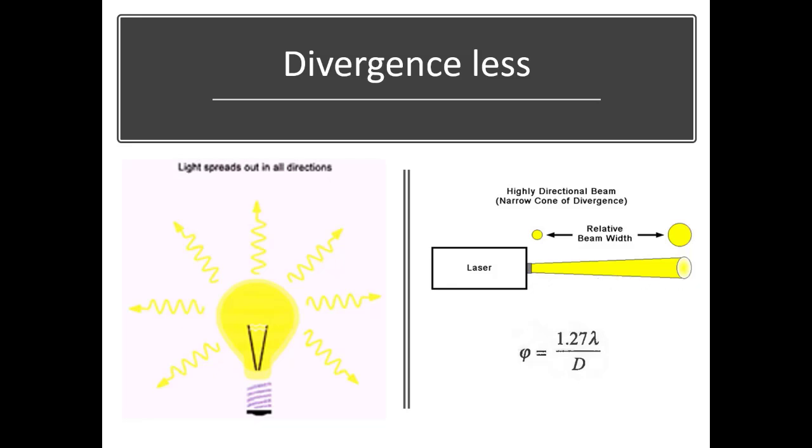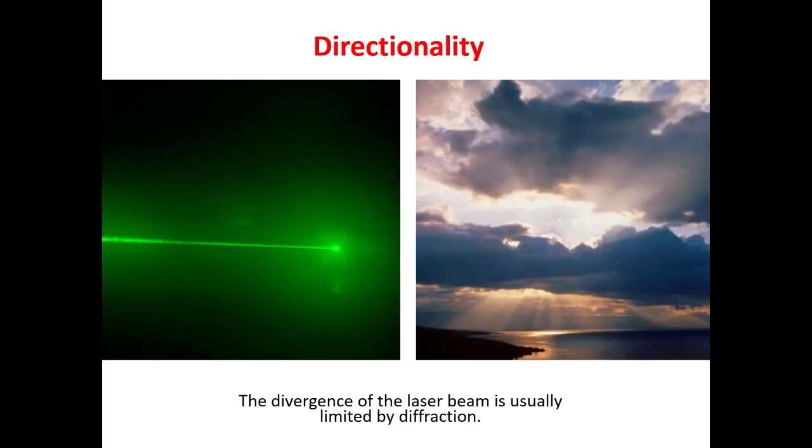Furthermore, this small divergence angle is due to diffraction, because the laser has to pass through a small aperture of the source. The divergence angle of laser depends on the diameter of this aperture and the wavelength of the laser. This relation is: divergence angle equals 1.27 lambda divided by diameter d.